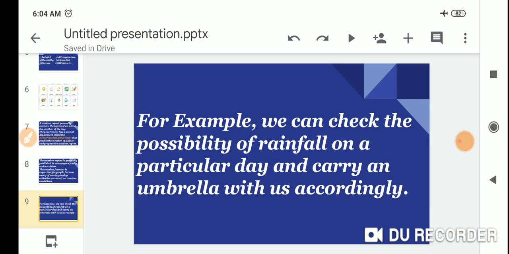For example, we can check the possibility of rainfall on a particular day and carry an umbrella with us accordingly.